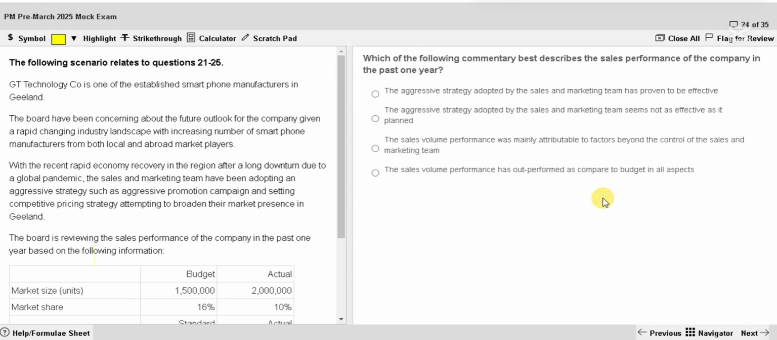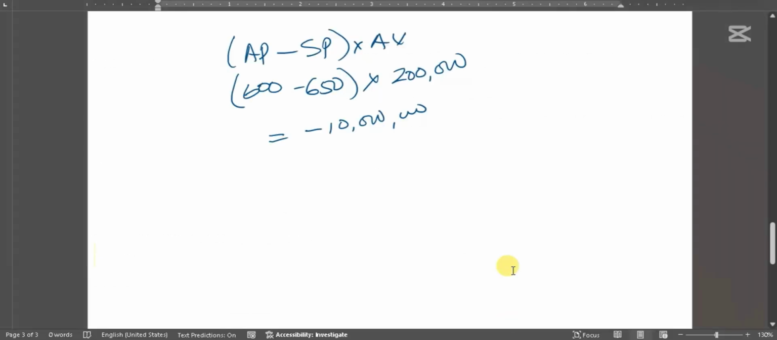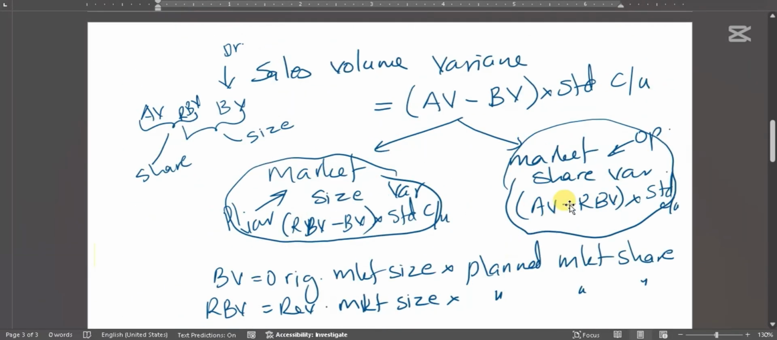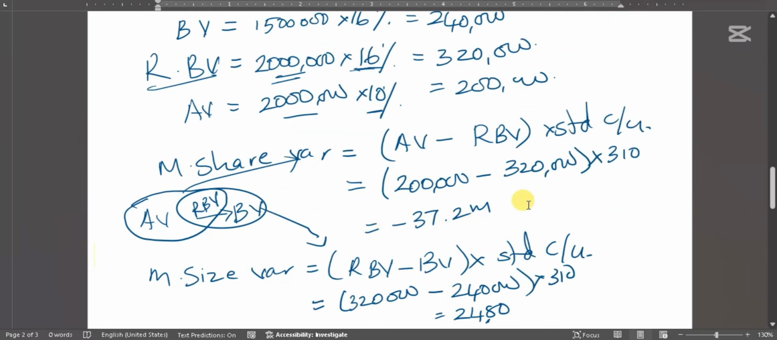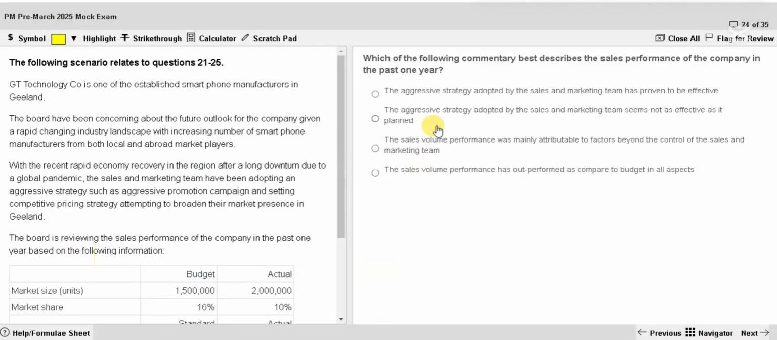Which of the following commentary best describes the sales performance of the company in the past year? The aggressive strategy adopted by the sales and marketing team has proven to be effective. No. Why do I say no? The performance is shown by market share variance. How much is it? Significantly adverse. So their performance is bad. Whatever strategy or action they have taken, it did not work really well. So that statement is wrong. The aggressive strategy adopted by the sales and marketing team seems not as effective as it planned. That must be the answer.